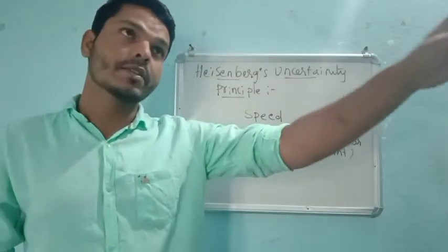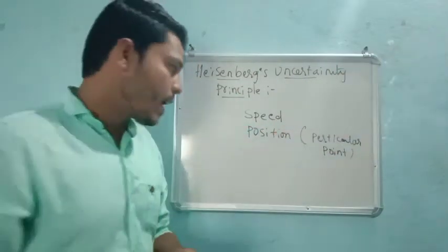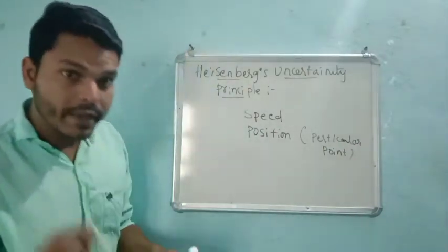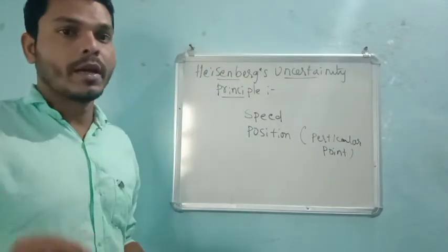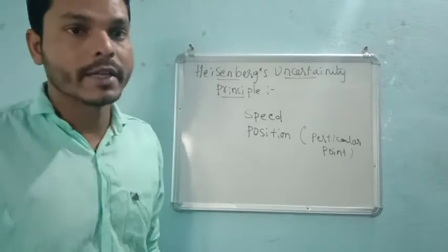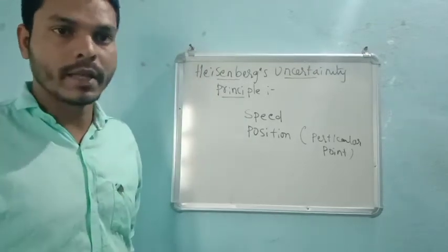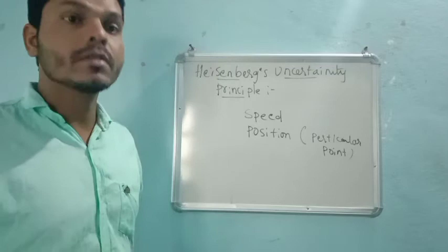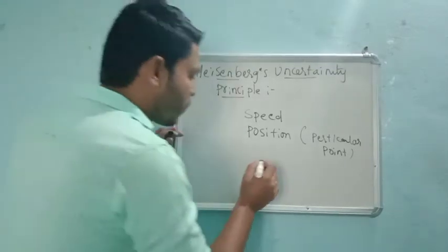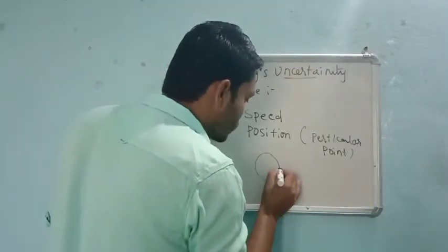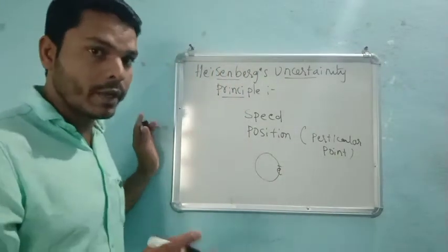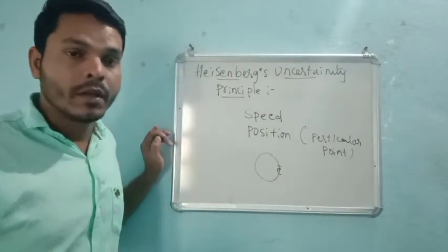At that particular single time, if I ask you to identify speed as well as position at 12 o'clock exactly, is it possible for us? Never. Why? Because it is in motion, right? Electron is always in motion, it is not stationary.